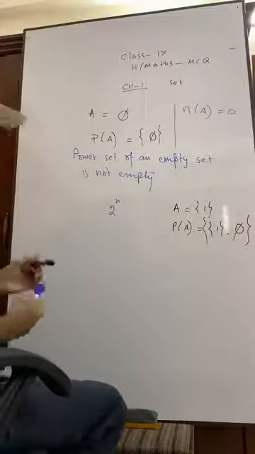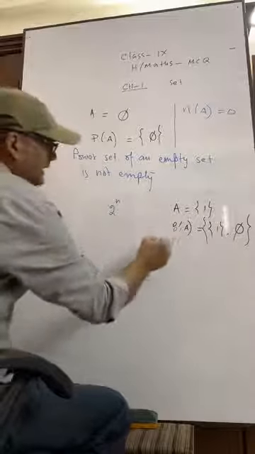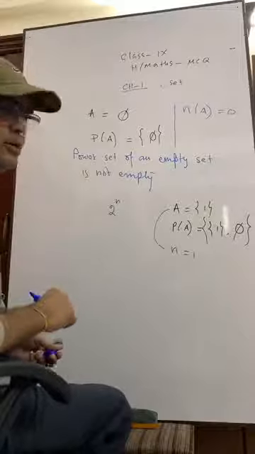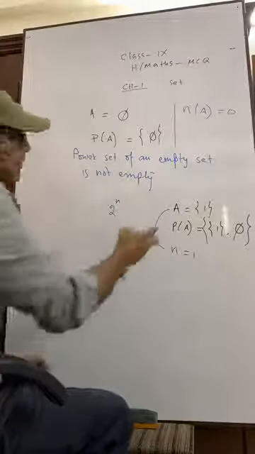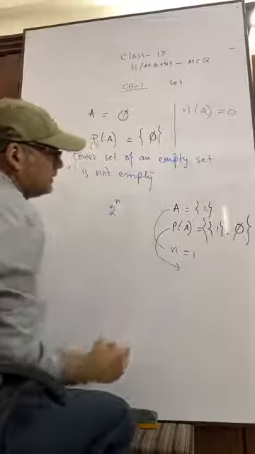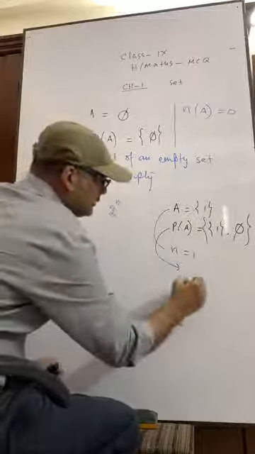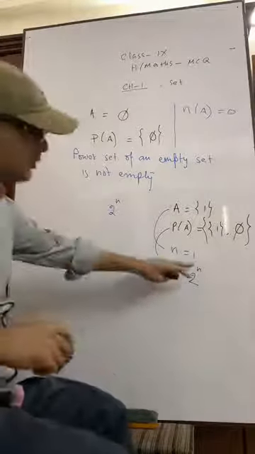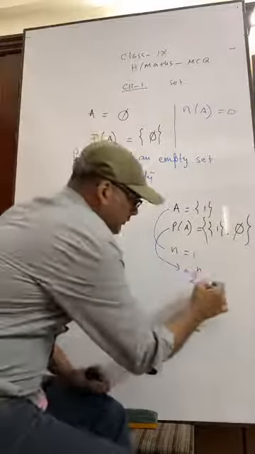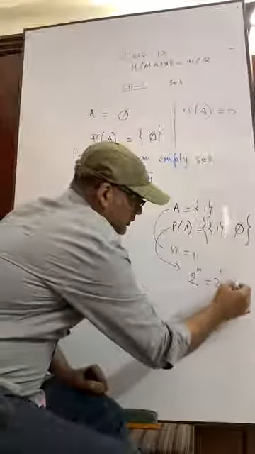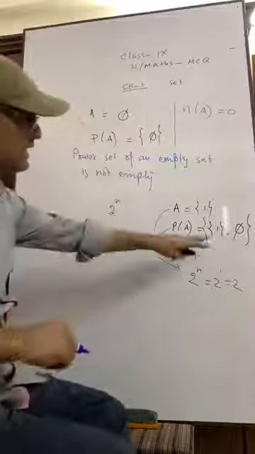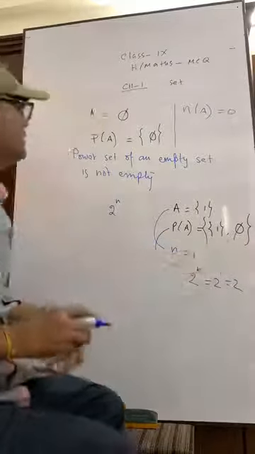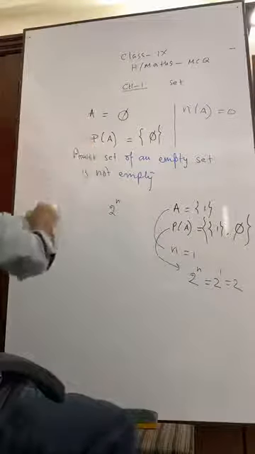Here n equals to what? 1. The number of elements of the set A is 1. But here it will be satisfied with 2 to the power n. n equals 1. 2 to the power 1 is 2. So we have two subsets, {1} and the empty set. Two subsets.